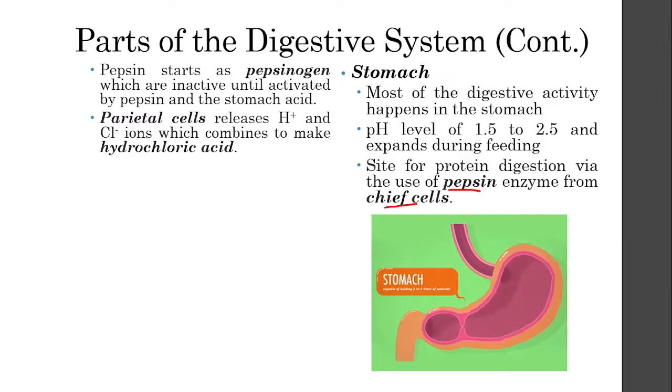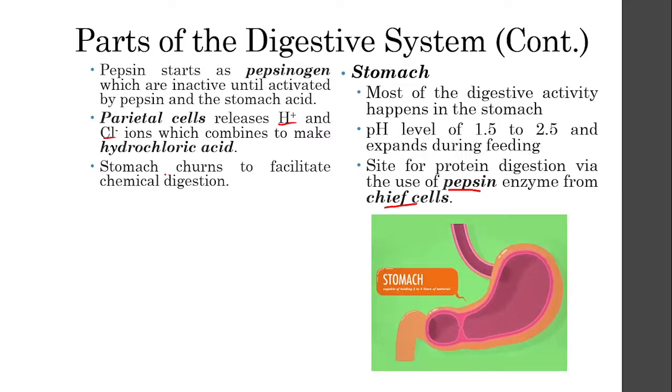And then we have another type of cell that is very important in our stomach called the parietal cells. Parietal cells are the cells that release hydrogen and chlorine ions, and when you mix these two, that is how you make hydrochloric acid. So the parietal cells are basically the cells that release the hydrochloric acid by releasing hydrogen ions and chlorine ions, which then combine in your stomach.